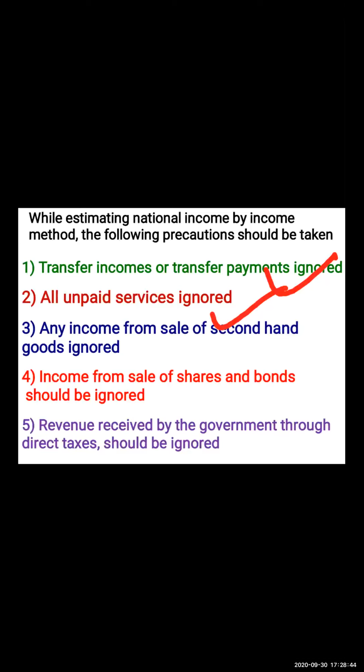But we are not paying my mother any money for whatever services she is rendering us. So this is unpaid service, and it needs to be ignored.